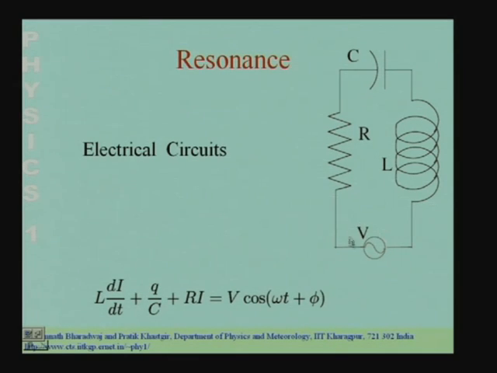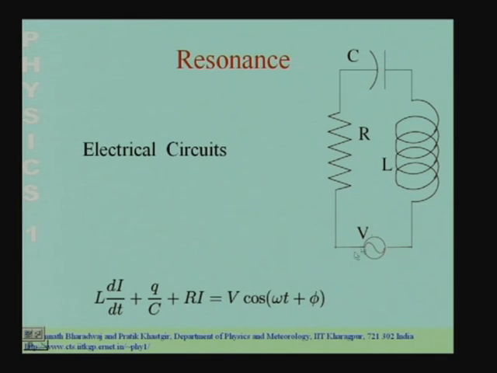Kirchhoff's law basically tells us that the voltage drop across the voltage generator should be balanced by the voltage drop across the resistance, the capacitance and the inductance. The voltage drop across the voltage generator is V cos(omega t plus phi). V is the amplitude of the voltage that is produced here, omega is the angular frequency of this voltage.